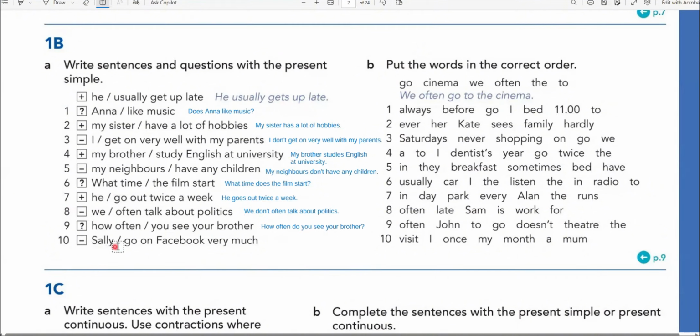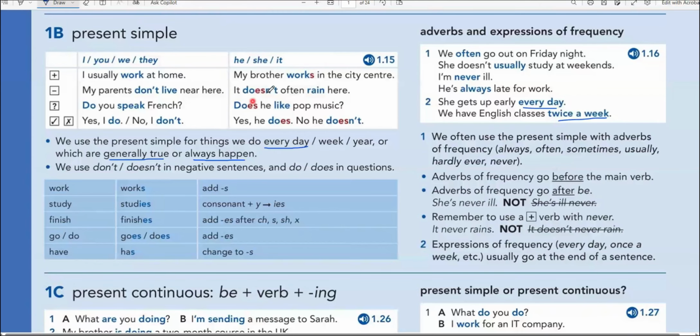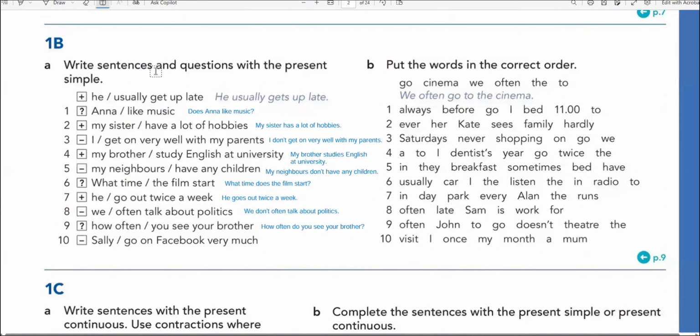10, negative. Sally. So Sally is a she. So for she, we use doesn't, negative. So doesn't. Look, he, she, it, doesn't. So Sally doesn't go on Facebook very much. That's it. So A is done.